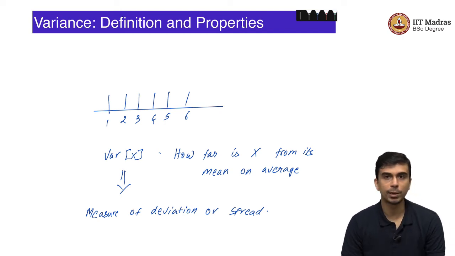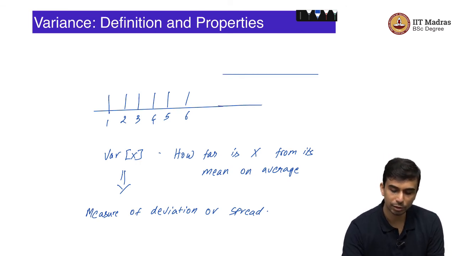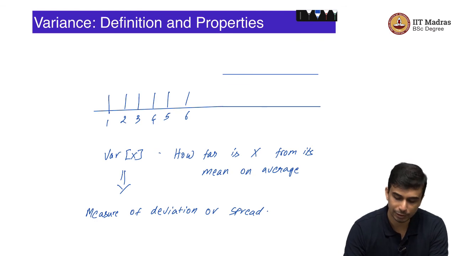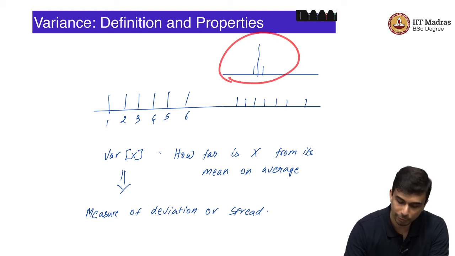If you have a probability mass function which is spread out from left to right, then the variance of x will be large. If you have a probability mass function which is quite concentrated, for example, you can imagine 2 different PMFs, let us have the same scale so that it is easy to compare. You can have a PMF like this, you can have another PMF like this.